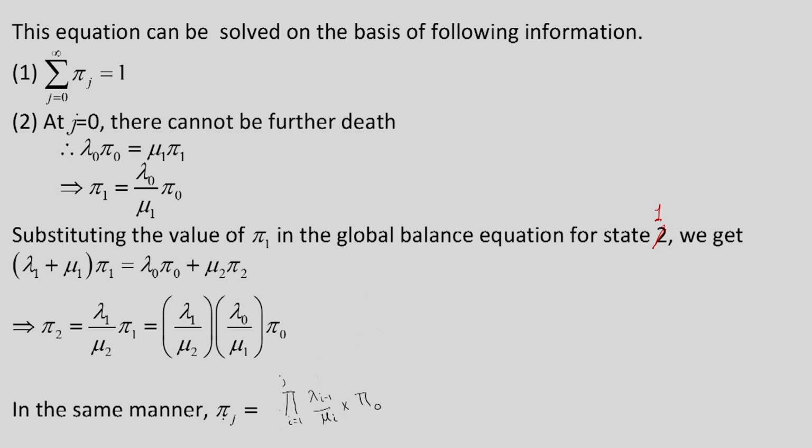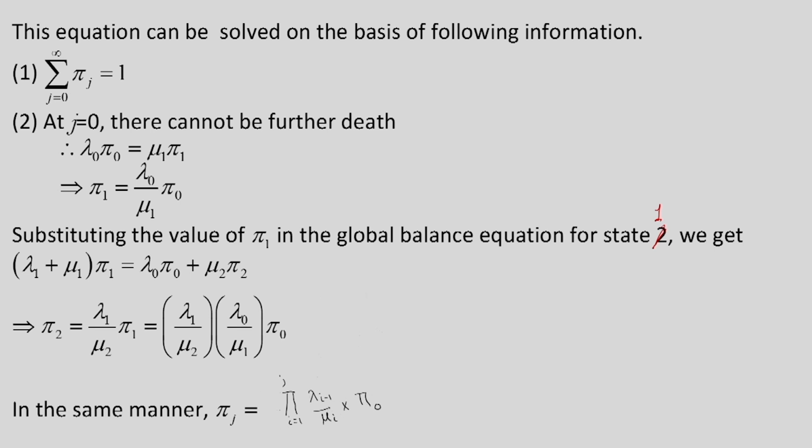In the same manner, we can continue and we can show that pi j is equal to the product of lambda i minus 1 divided by mu i, going from 1 to j, multiplied by pi 0. So this is the value of pi j in terms of pi 0.